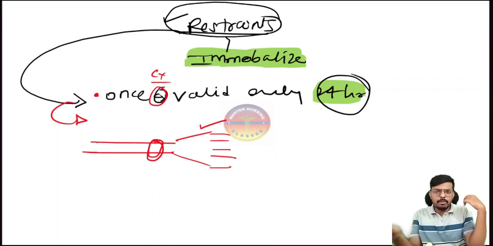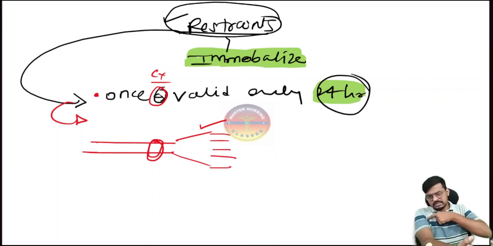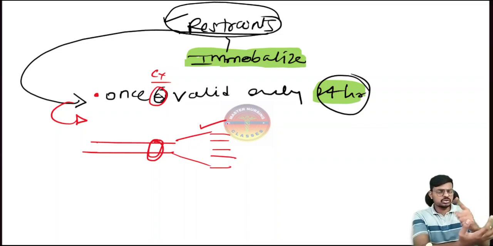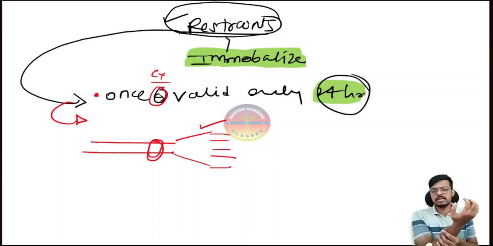So if you are applying the restraints here, where do you have to see the circulation? How does the arterial supply happen? Arterial supply happens like this, right? If I am applying the restraints here, then I have to check the circulation here, distal to the restraints. The question will come: check the capillary refill time proximal to the restraints, and option B will be check the capillary refill time distal to the restraints. You have to choose the answer that is distal to the restraints. We have to check because the arterial supply may get blocked behind our restraints application, right? So we have to check the capillary refill time. It should be less than 3 seconds.